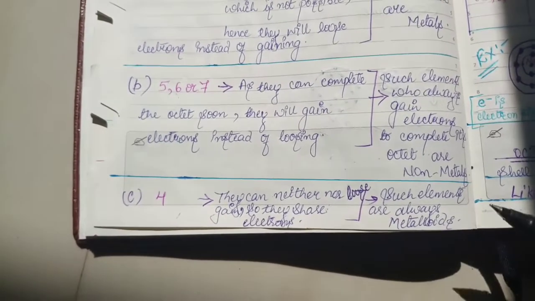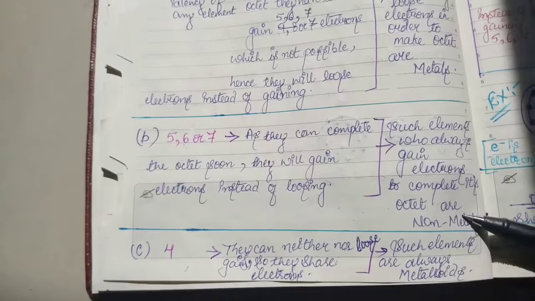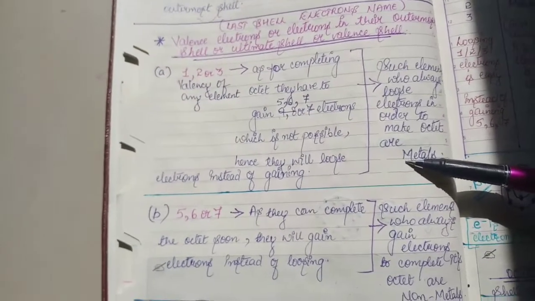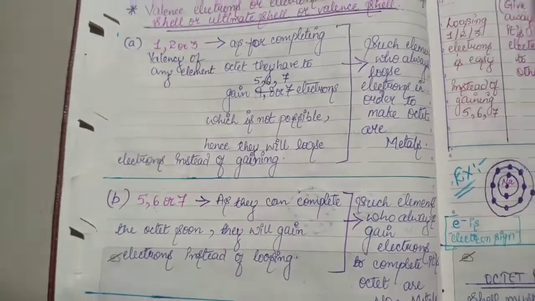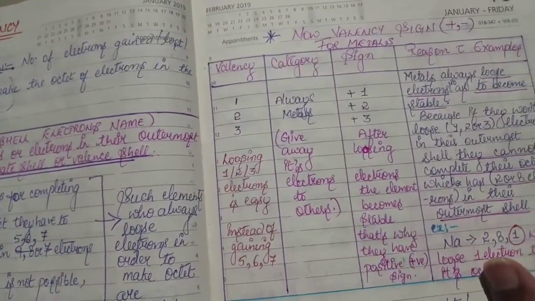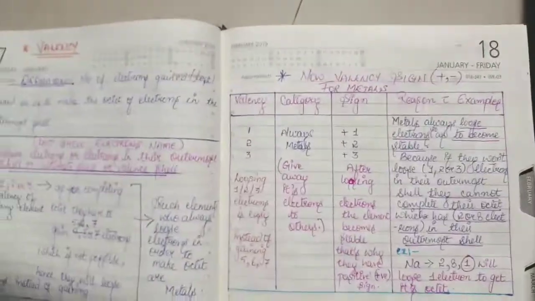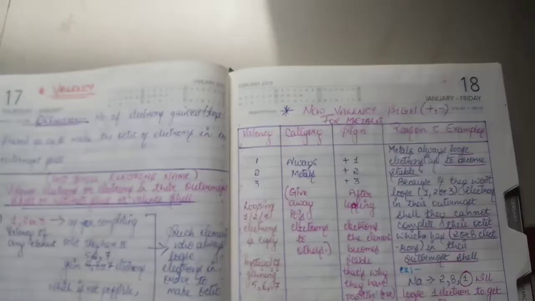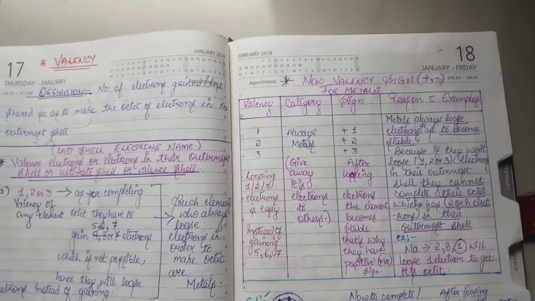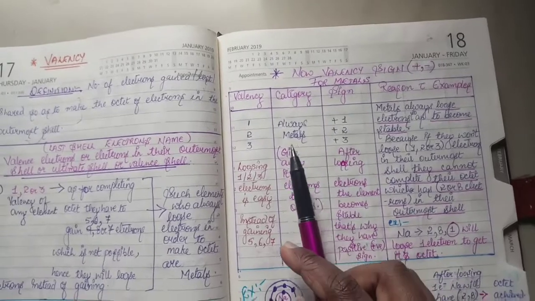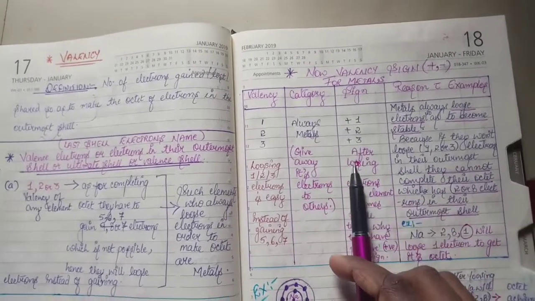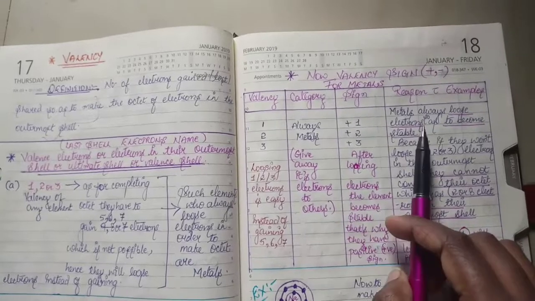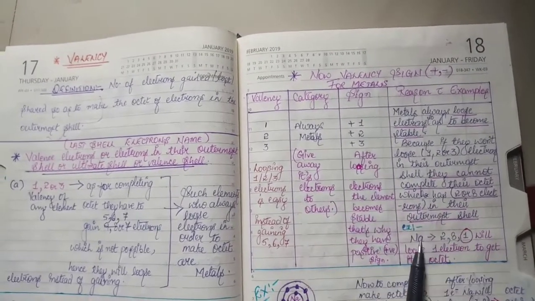We have seen metalloids in the category, we have seen non-metals, we have seen metals, and these are the 3 categories which are there in the periodic table. Now moving forward, what are their signs? See children, this is a small table I have made for you: the valencies, which category they fall in, what signs they follow, and why they have this sign and why they are in this category, with an example.